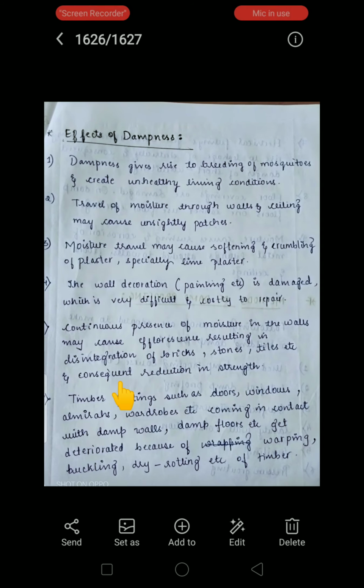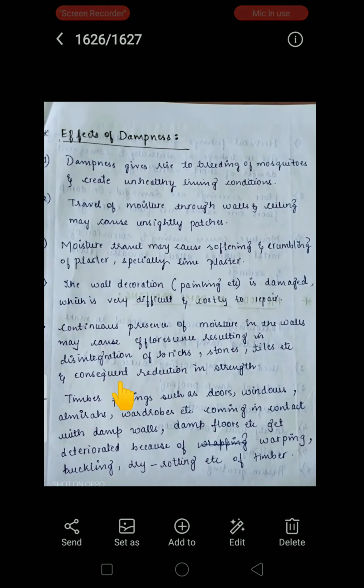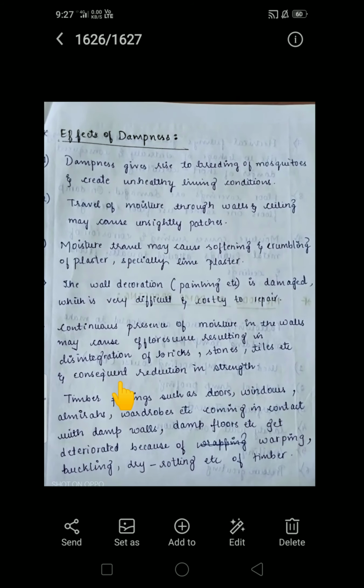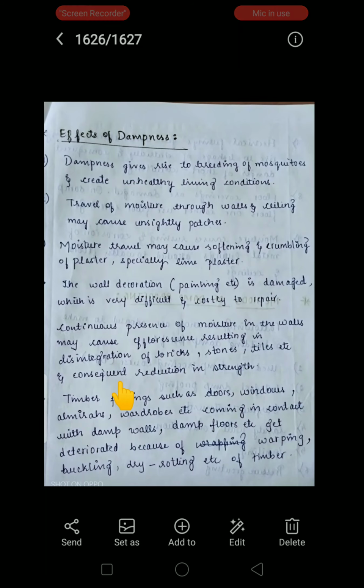Next one, timber fittings. Due to the presence of dampness there may be chances of damage to the timber fittings such as doors, windows, almirahs, wardrobes, etc. Coming in contact with damp walls, damp floors, etc., they get deteriorated because of warping, buckling, dry rotting, etc. These are the damages caused in the timber due to the presence of moisture content.